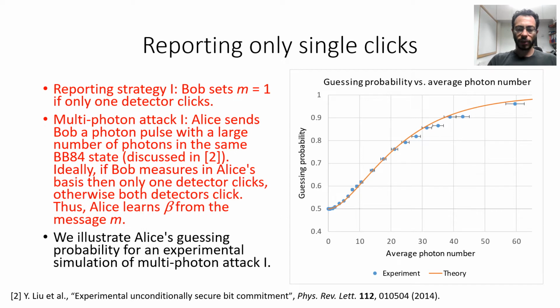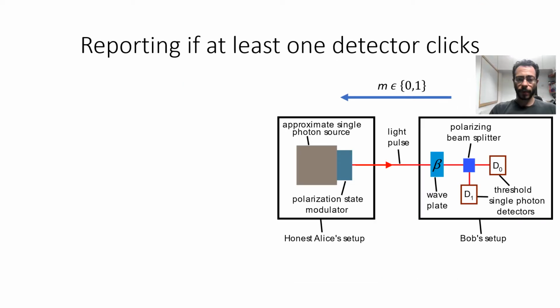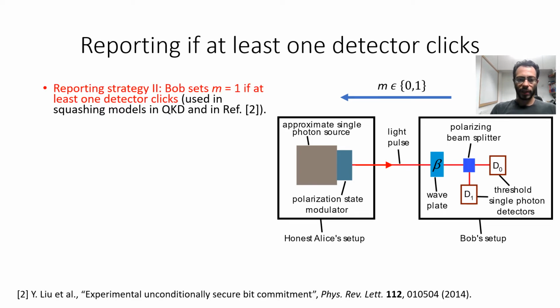A simple countermeasure is changing the reporting strategy. Instead of using just strategy 1, let us consider now what we call reporting strategy 2, in which Bob sets a valid measurement if at least one detector clicks. That is, in this setup, if one or both detectors click.